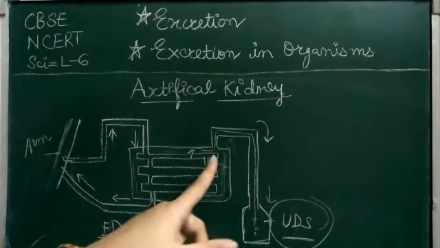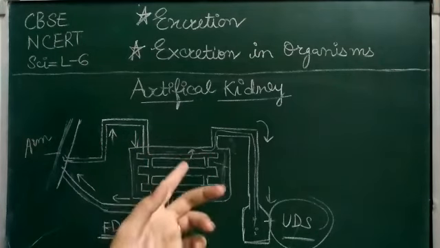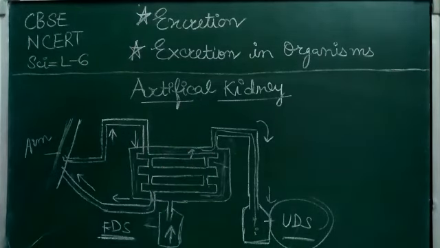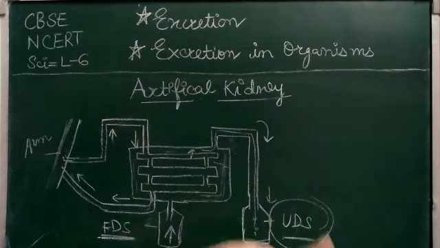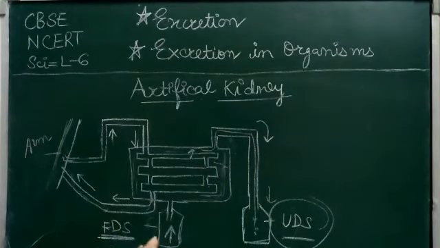Then it enters this tubing structure, where the urea from blood moves to the dialysing solution and it comes out as used dialysing solution. And when all of the urea is removed from our blood, the purified blood goes back to the body. And this was the whole process of dialysis.